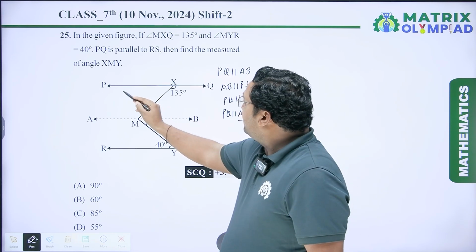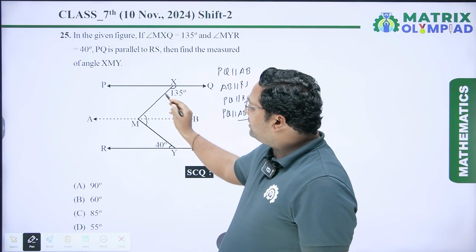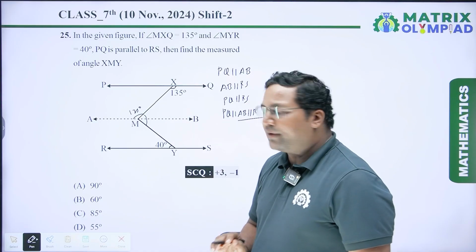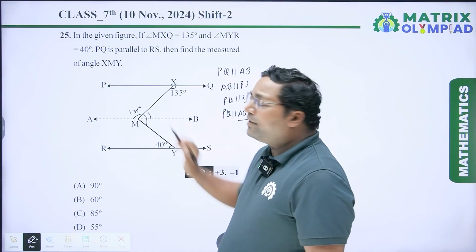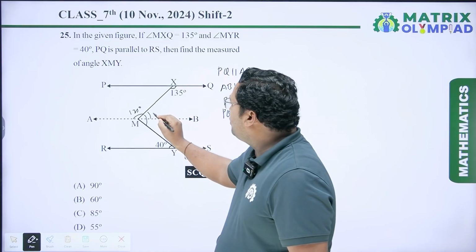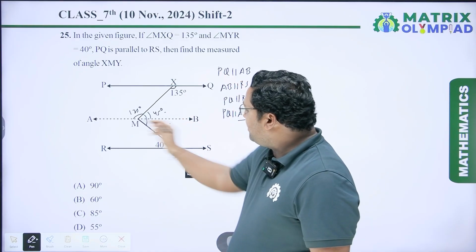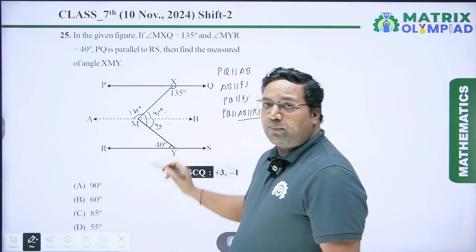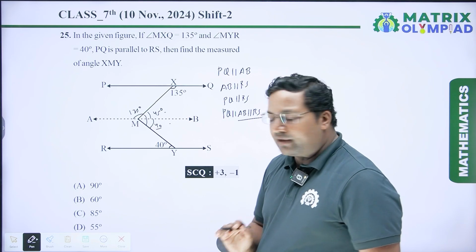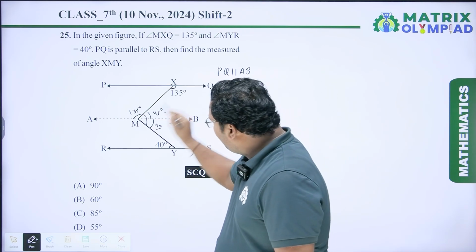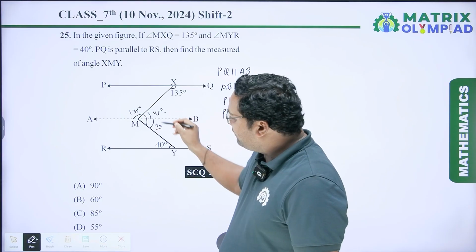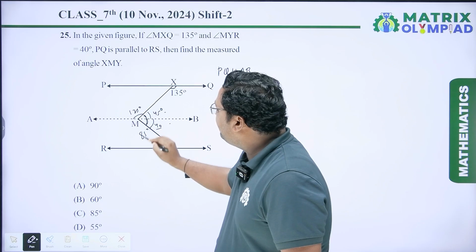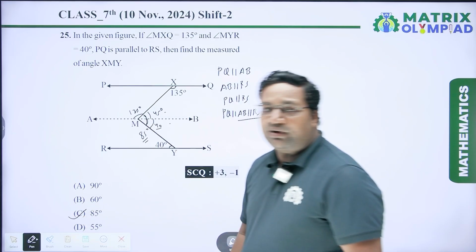Now you can see here, this PQ is parallel to AB. So this 135 degree angle will be equal to this angle 135 degree, because they are alternate interior angle. So this angle is 180 degree minus 135 degree, which is equal to 45 degree. Similarly, AB is parallel to RS. So if this angle is 40 degree, so this angle is also 40 degree, because they are also alternate interior angle. So complete angle XMY is 45 plus 40, which is equal to 85 degree. So the value of this angle is 85 degree, which is option C. So option C will be the right answer.